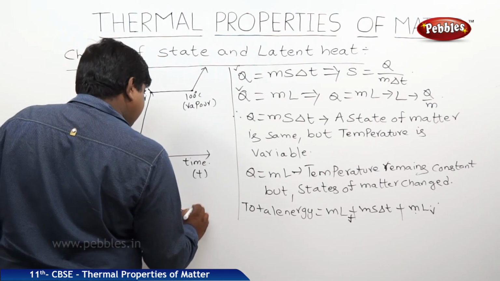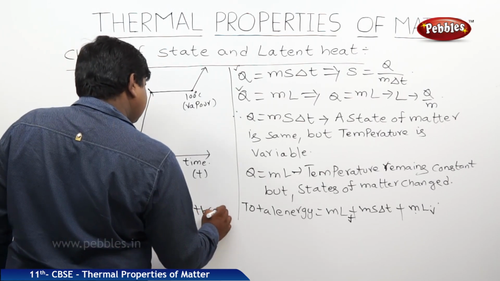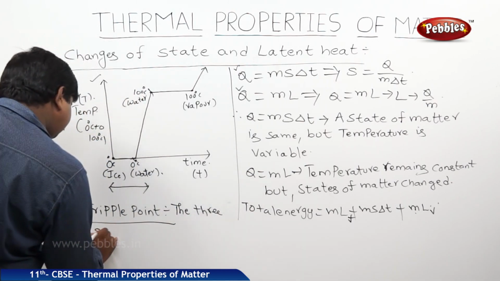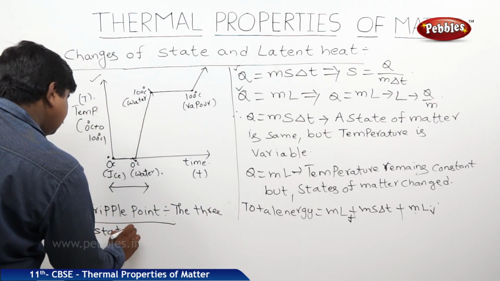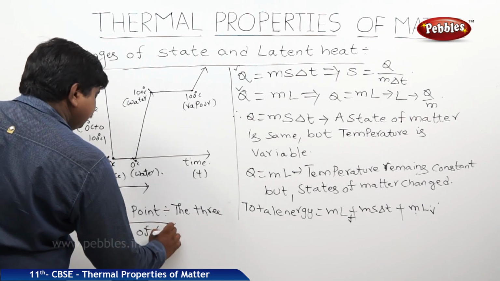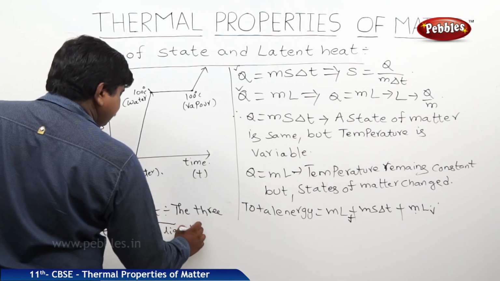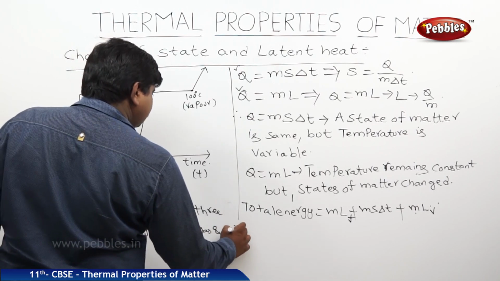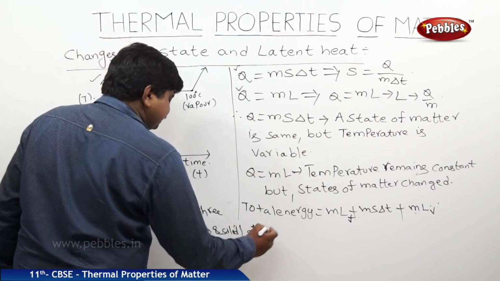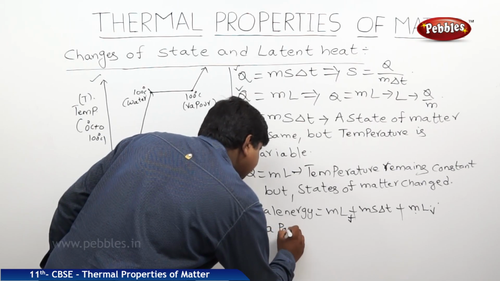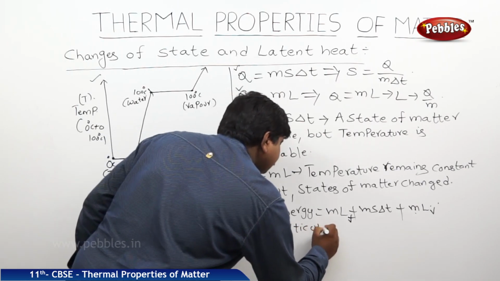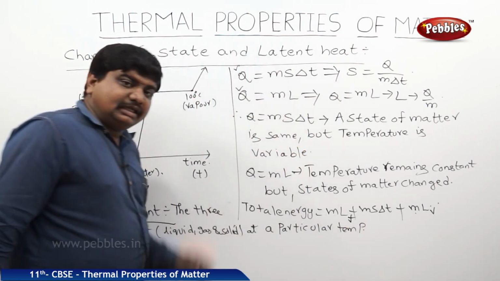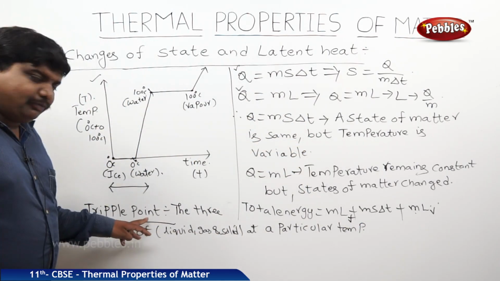The three states of water, whether liquid, gas and solid, at a particular temperature, that temperature is called the triple point.